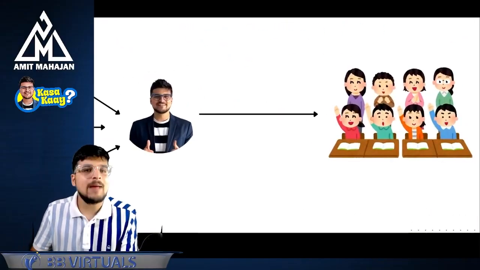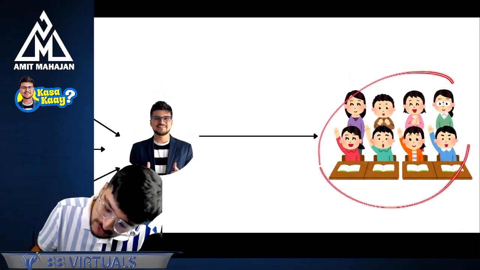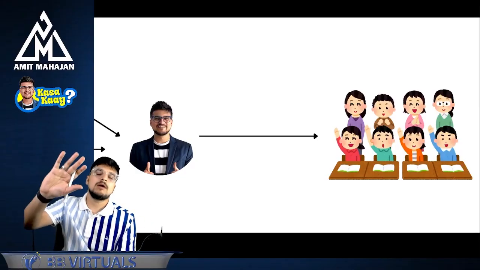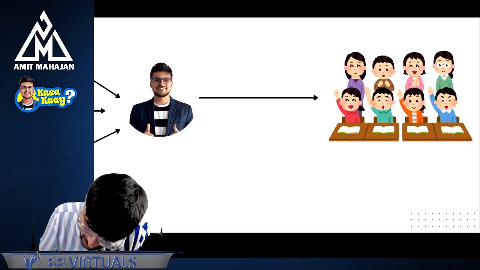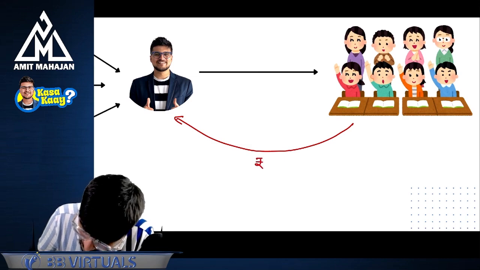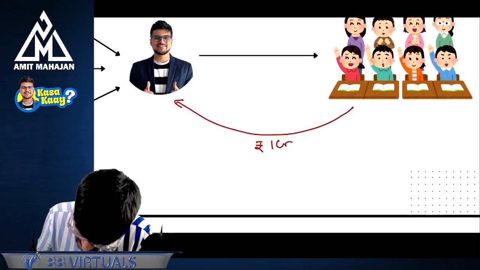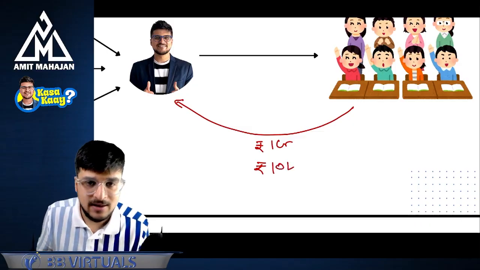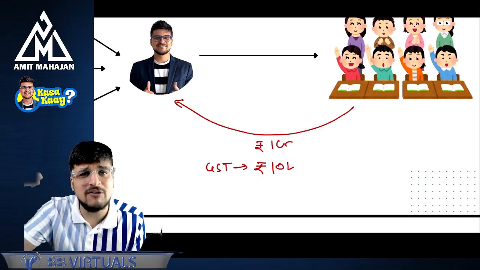Now, you know that I'm into teaching. Of course, that's why you are watching my video. So, you all are these innocent kids. I will give you the service of teaching, and you will have to pay me some consideration. Now, you paid me from all the students cumulatively, and I got 1 crore rupees. Felt good. Then I must have charged GST also. So assume that I charge GST of 10 lakh rupees. So I will have to pay 10 lakh rupees of GST to the government.